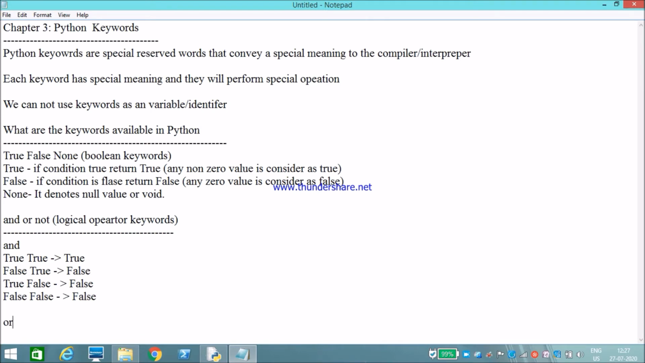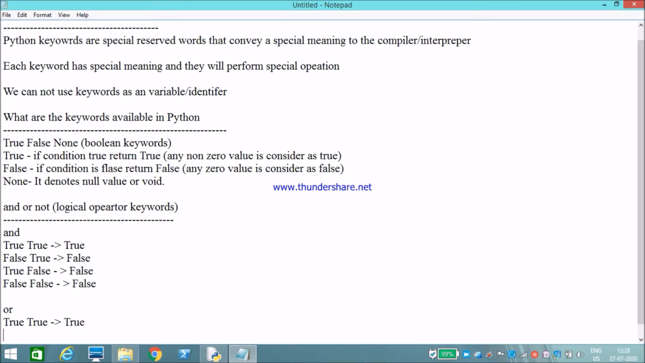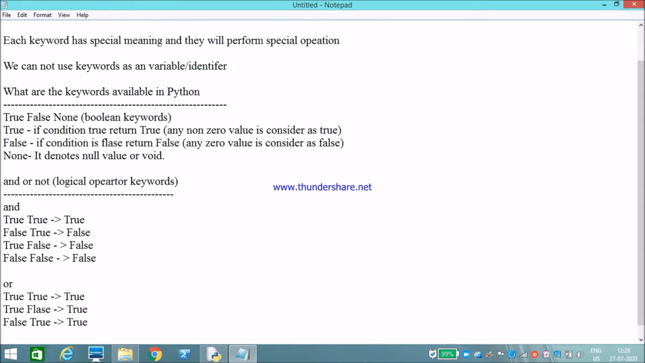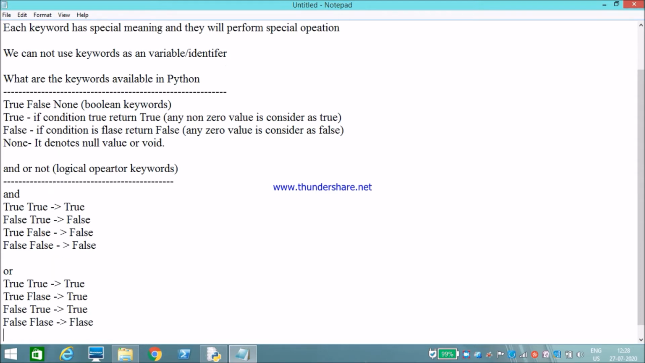Okay, next one is or. If both are true, then the result will be True. If one is true and one is false, then the condition is True. If one is false and another one is true, then the condition is True. If both are false, then the result will be False. This is the logical or operator.